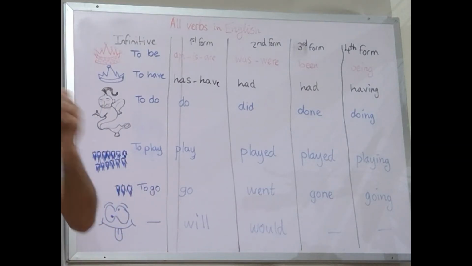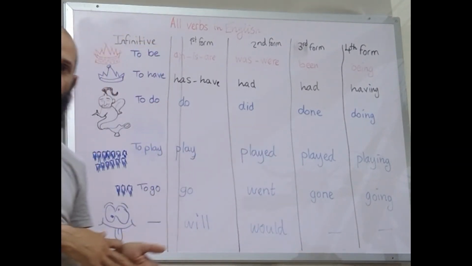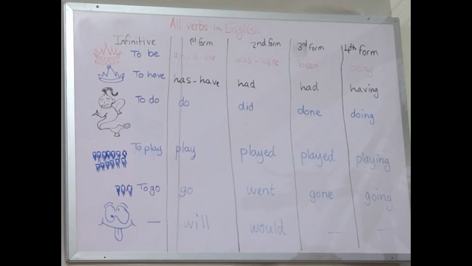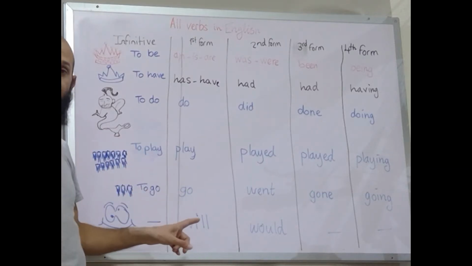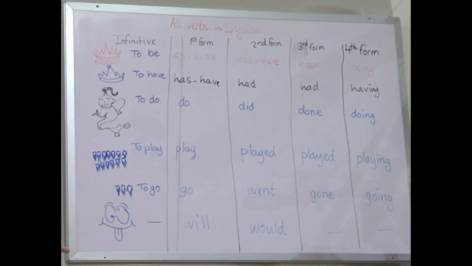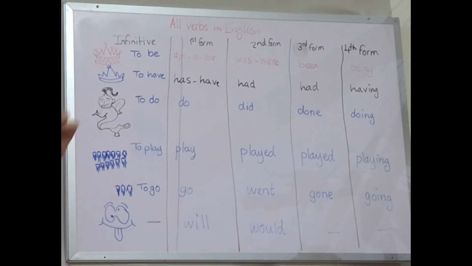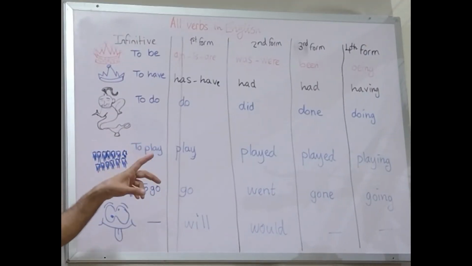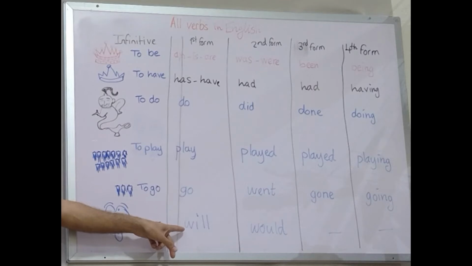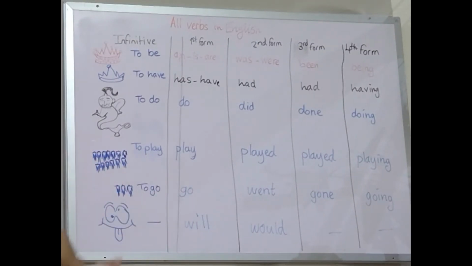Because we talked about the present simple, we talked about the past simple. Let's talk about the future simple. What's the future simple? Future simple is the word will. And this is another rule of thumb that you need to learn. When you see the word future, then there is a word will. Okay. So will is very simple.